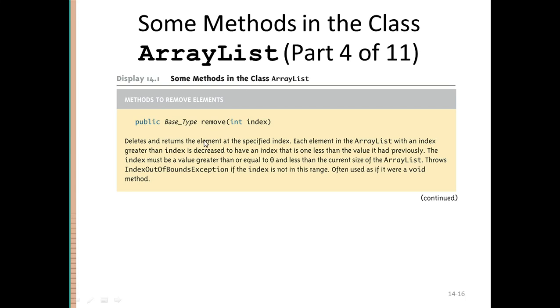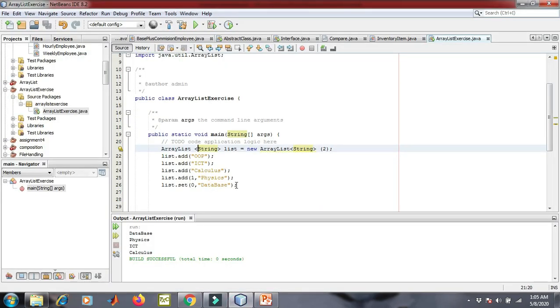Okay, the remove function. This is again a very useful function inside the ArrayList class, the remove function. It takes the index that you want to remove, right? So if you remember, in order to remove something from a simple array, it used to be a very difficult task. We used to iterate through the array to find where the value was, then we used to remove it, and the procedure for removal was that we used to push backward all the elements in the array in order to fill up that position. But if you're using ArrayList, it's a simple function call, right? Let's see how it will work.